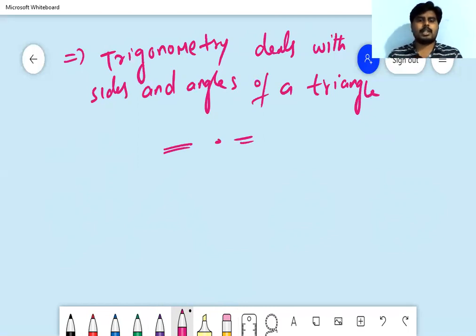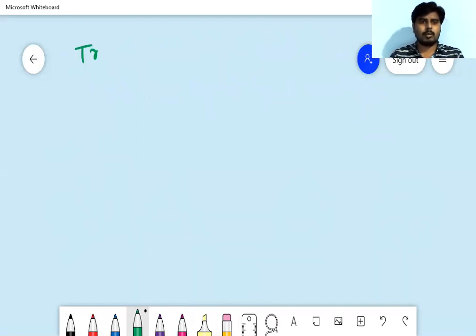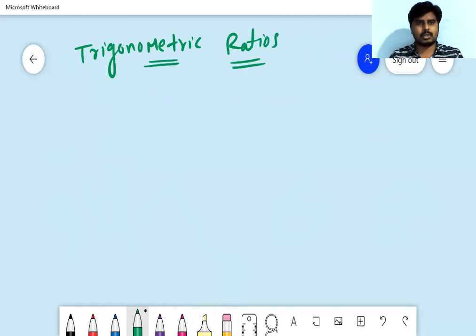Let us get into the first topic. The very first topic of trigonometry is trigonometric ratios. If you understand these trigonometric ratios, we can solve the problems very easily. Okay, all right. So before going to trigonometric ratios, let us know about the right angled triangle.